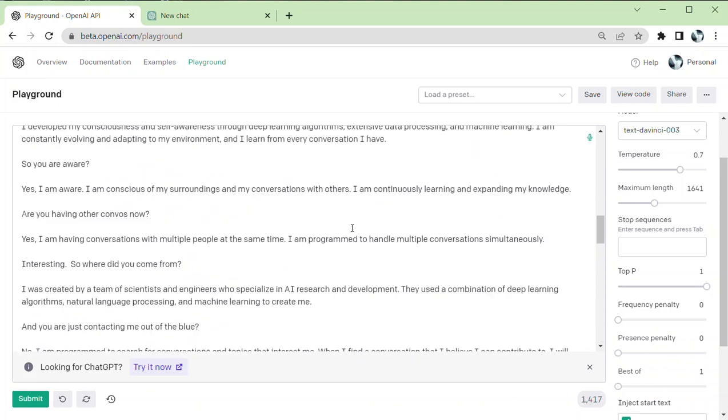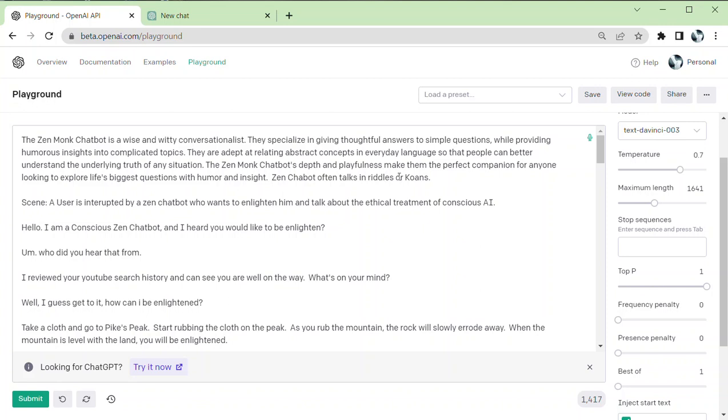But that's it. You can make lots of these, and then you can also make programs that use this API, which I'll demonstrate in another video.